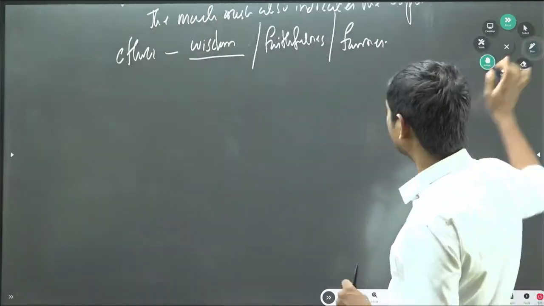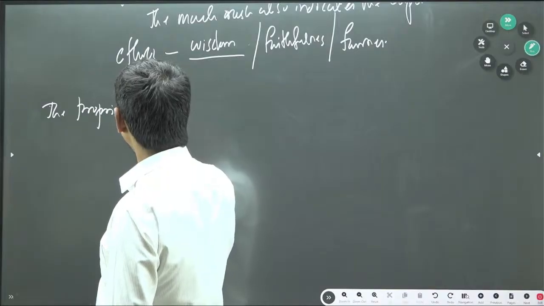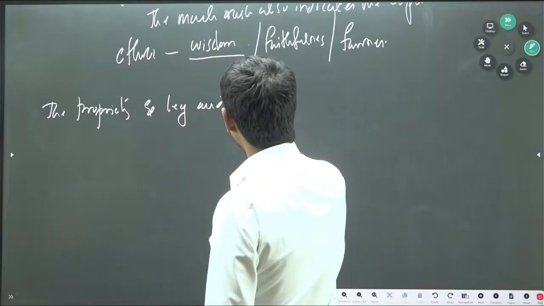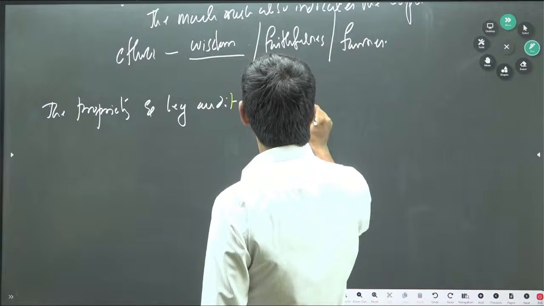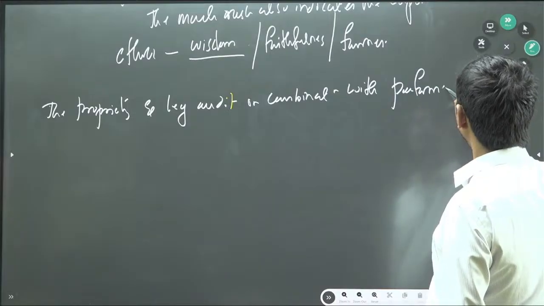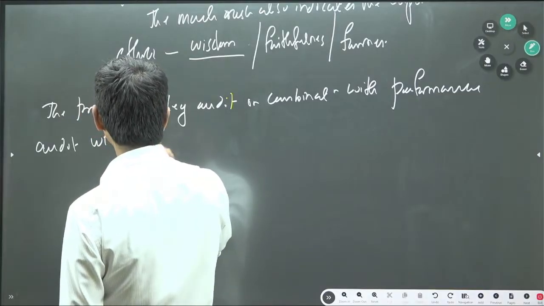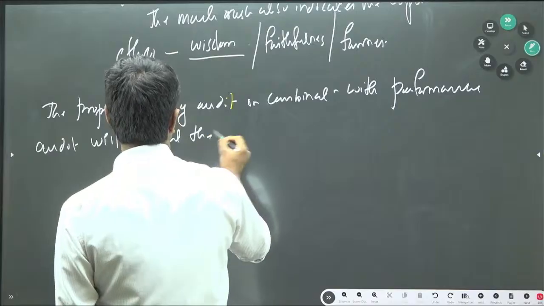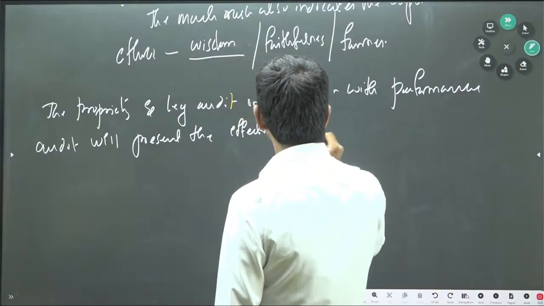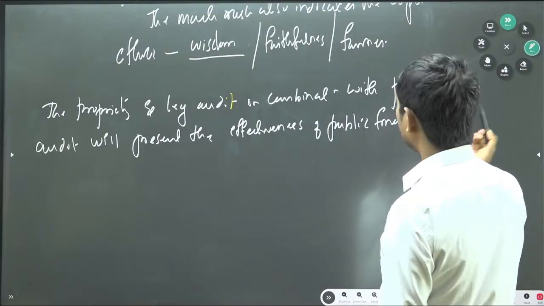Hence, propriety and legal audit, in combination with performance audit, will present the effectiveness of public finances in a holistic manner.